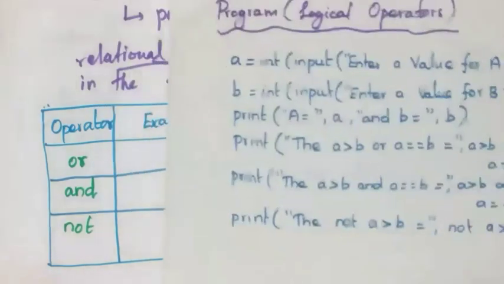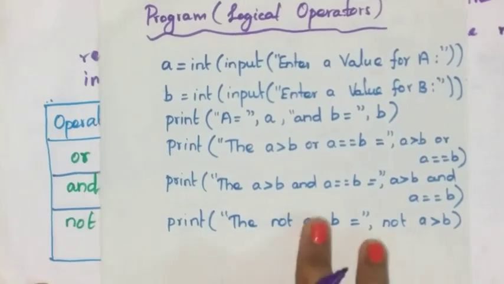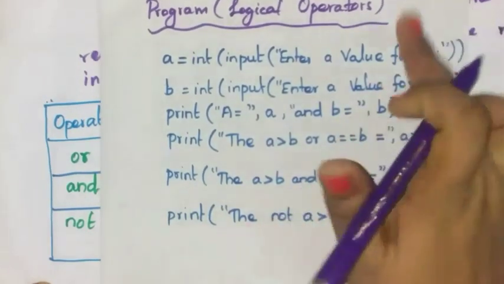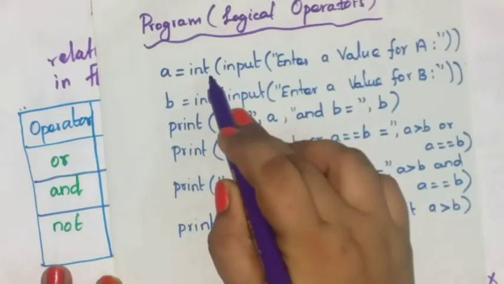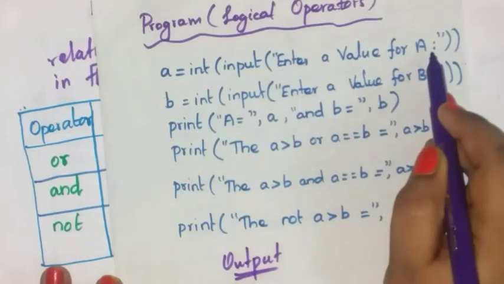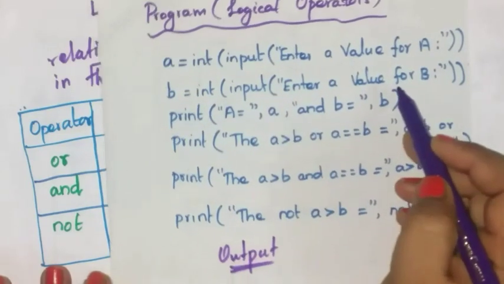By using these operators, you have to do logical operations. So let us see one program. Okay, this is the program. You have to find out the output for this program using logical operators. Here a is equal to int input, enter the value for a, and next b is equal to int input, enter the value for b.